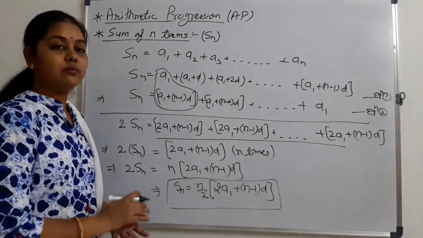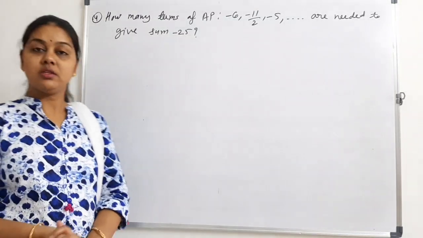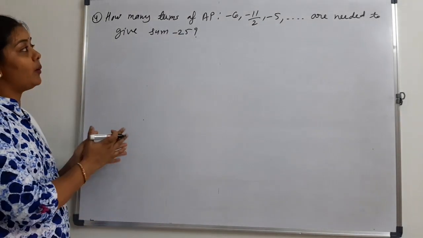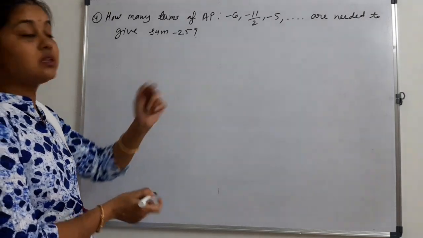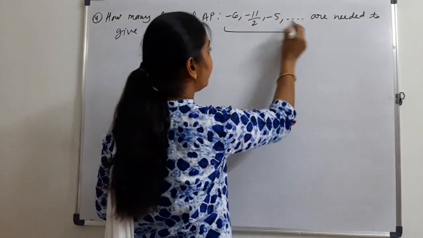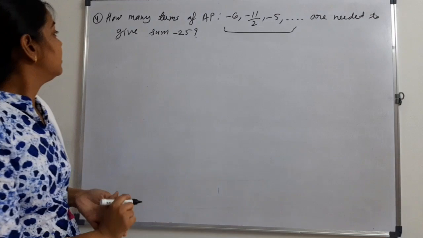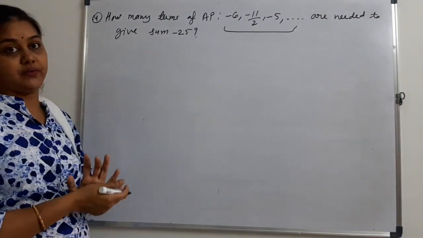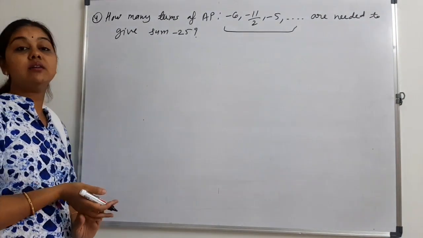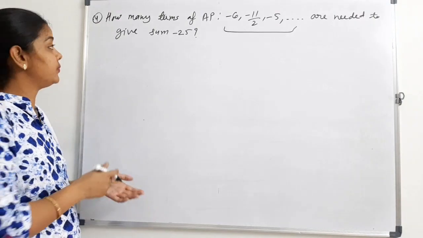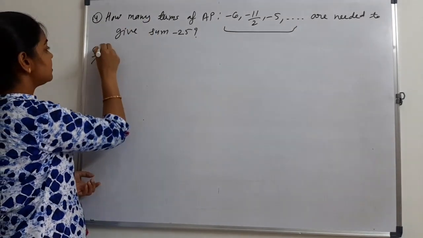Now we will take some examples. This is an NCERT question. How many terms of the AP given to us are required to give the sum minus 25? We need to find how many terms we require. It means what is given to us?